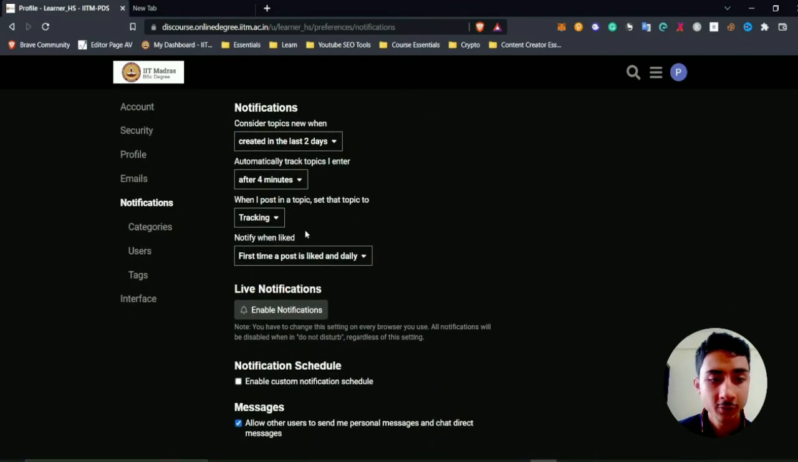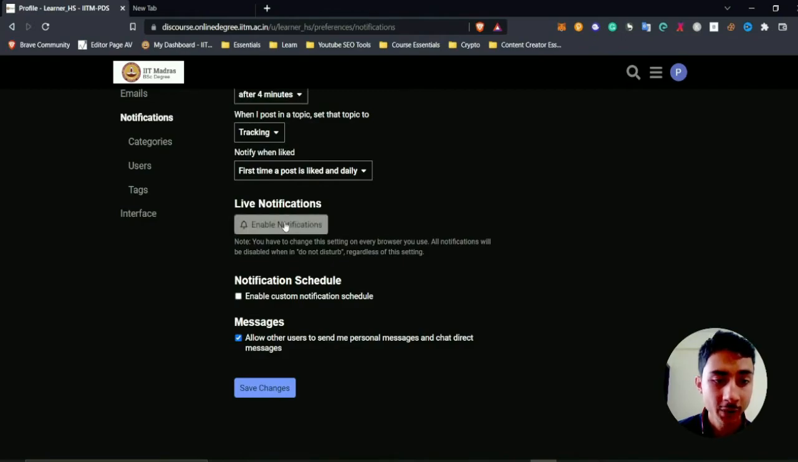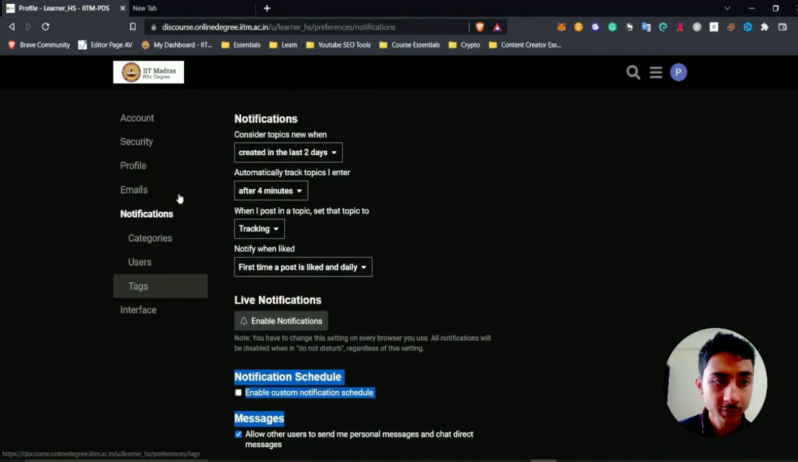For notification, you can set your notifications. You can even enable live notifications. You can even schedule your notifications and you can get message notifications.